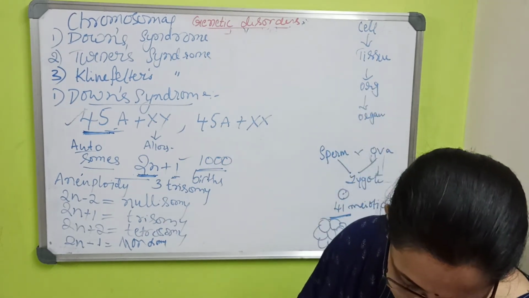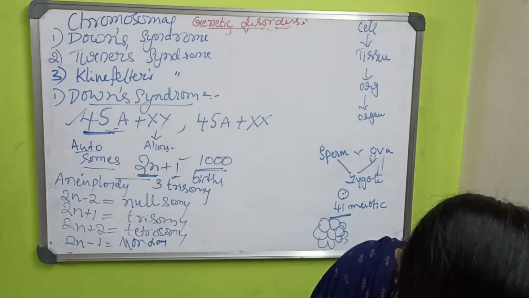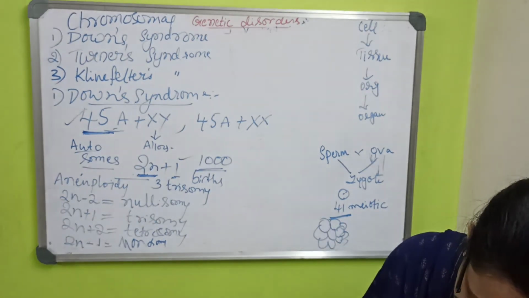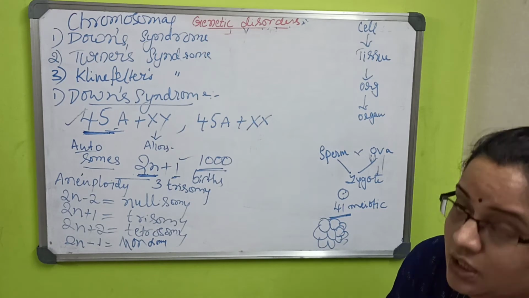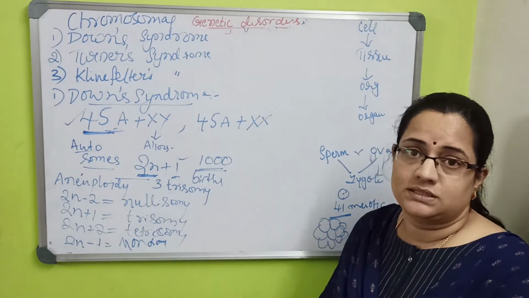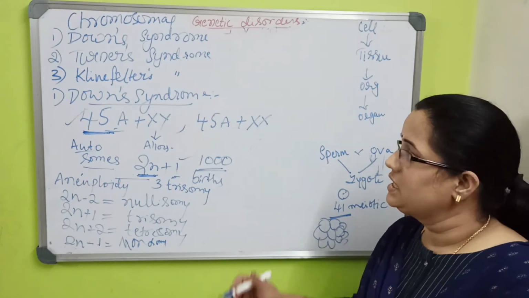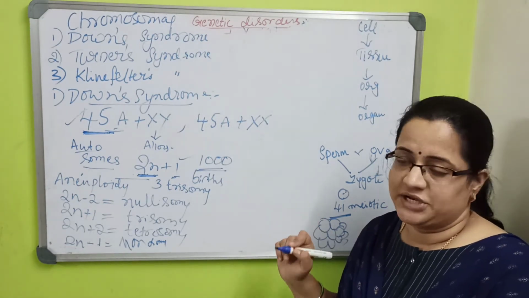So the symptoms will be sagging, salivation in mouth, eyeballs like the Mongolian race, and small stature and low IQ. The baby cannot study also, low IQ, stubby fingers. These are the various conditions.